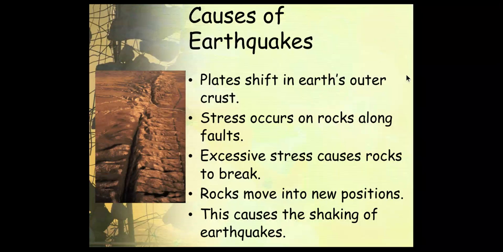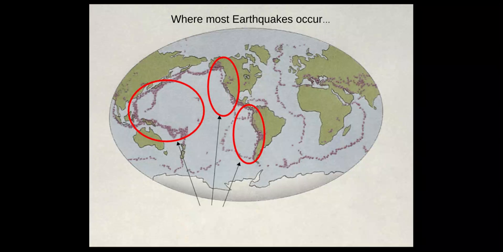Some causes of earthquakes. Plates shift in Earth's outer crust. Stress occurs on rocks along faults. Excessive stress causes rocks to break. Rocks move into new positions. This causes the shaking of earthquakes.